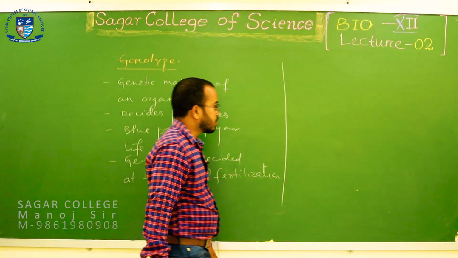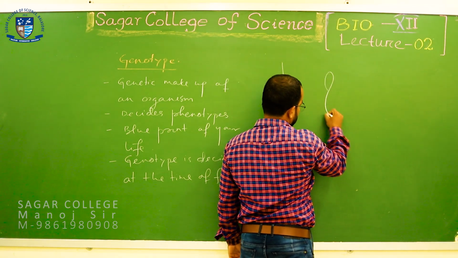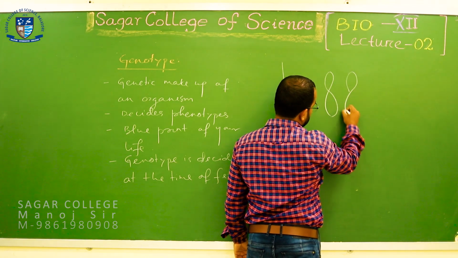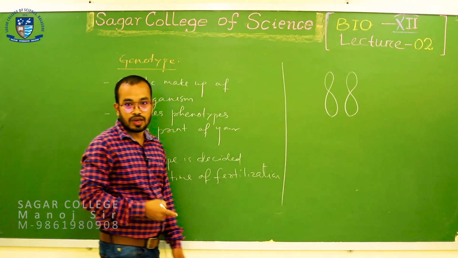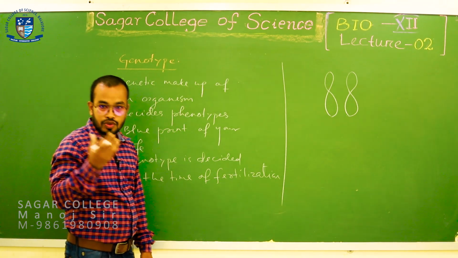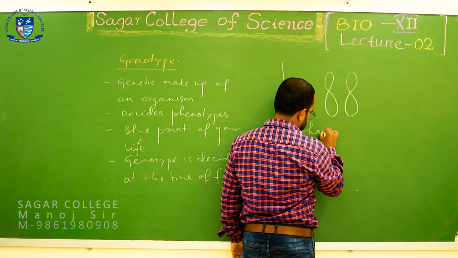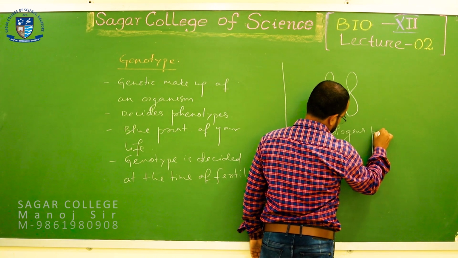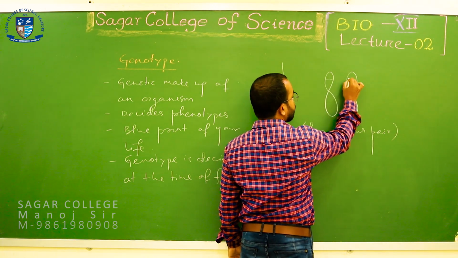So let us focus. For example, this is a homologous pair of chromosomes. Homologous pair, what do we understand by it?